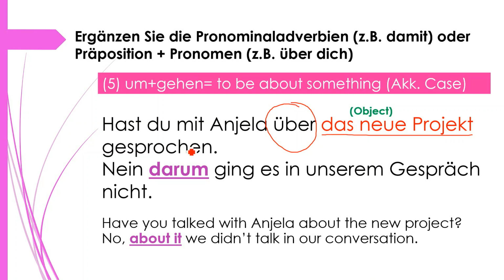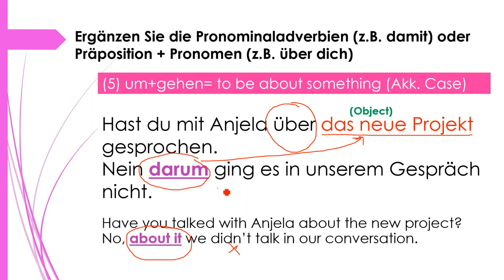Darum means about that. No. We didn't talk about that, the new project. About that, in our discussion, nothing happened. Yeah. Have you talked with Angela about the new project? No. About it, we didn't talk in our conversation.